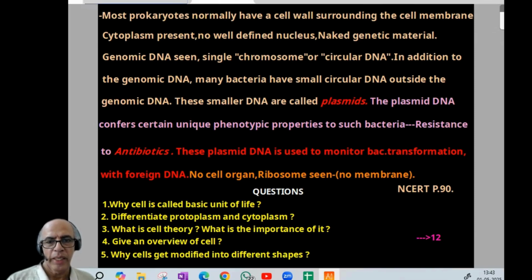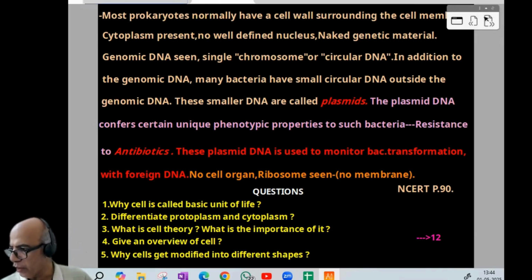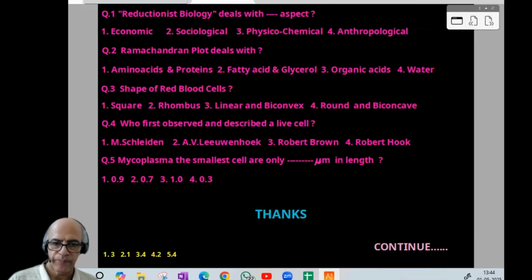Episome is slightly different; plasmid only NCERT says. Plasmid DNA confers certain unique phenotypic properties to such bacteria, like resistance to antibiotics. Again, plasmid DNA is also used to monitor bacterial transformation with foreign DNA. No other cell organelle, only ribosome is seen. Ribosome is non-membranous. After that, five theory questions as usual and five NEET model questions with the key.